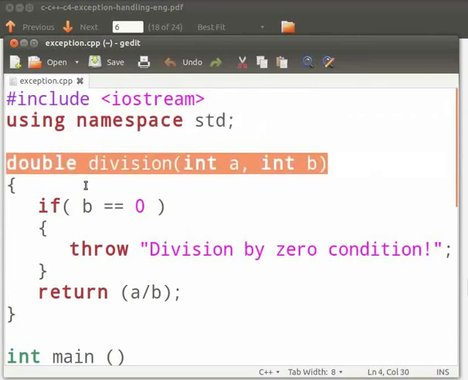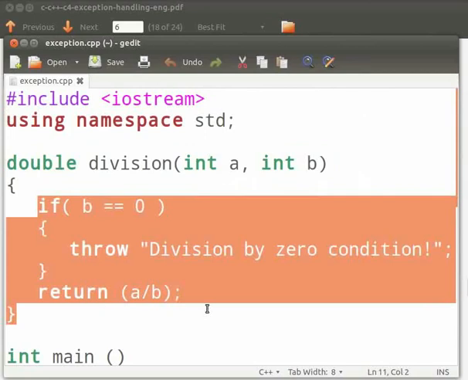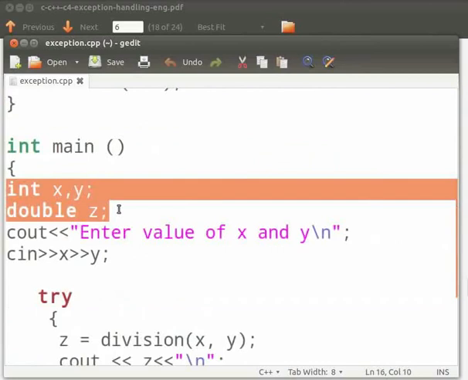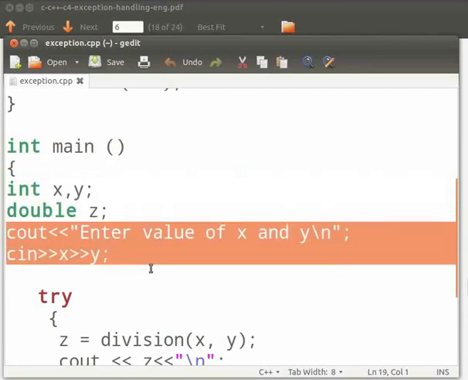Here we are using the std namespace. Here we have function division with arguments as int a and int b. Then we check whether b is equals to 0. If true, we throw an exception division by 0 condition. The function returns division of a and b. This is our main function. In this we have declared integer variables as x and y and a double variable as z. Here we accept the value of x and y.